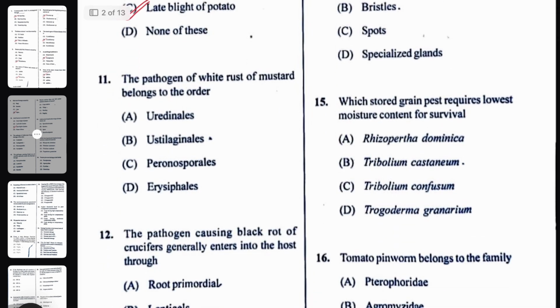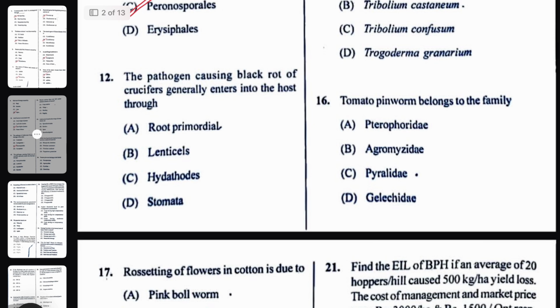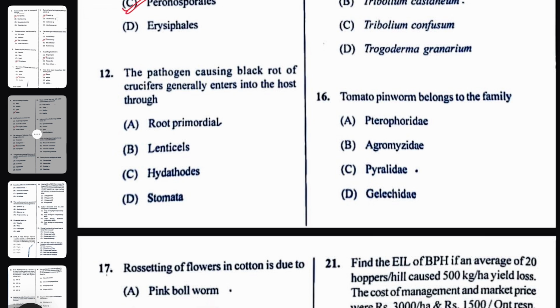Next question, the pathogen of white rust of mustard belongs to which order? The right answer here is Peronosporales, and the causal organism is Albugo candida. The white rust of mustard is caused by Albugo candida, which belongs to order Peronosporales. Next question, the pathogen causing black rot of crucifers generally enters the host plant through hydathodes. It mostly enters through hydathodes and wounds.